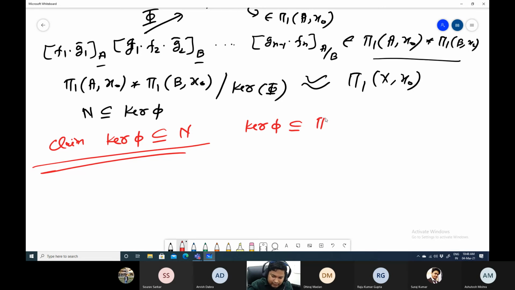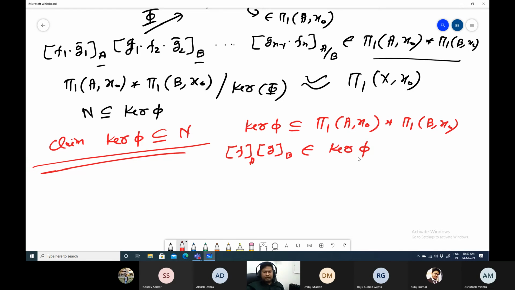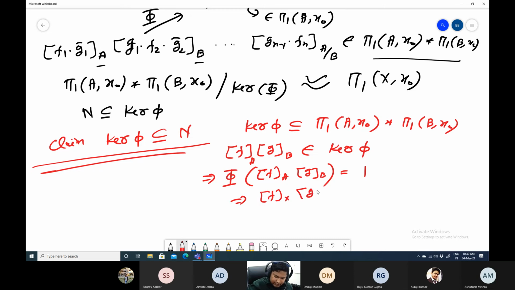Then phi of F a G b is the identity. That means F of x G of x is the identity, and that means F equals G inverse.